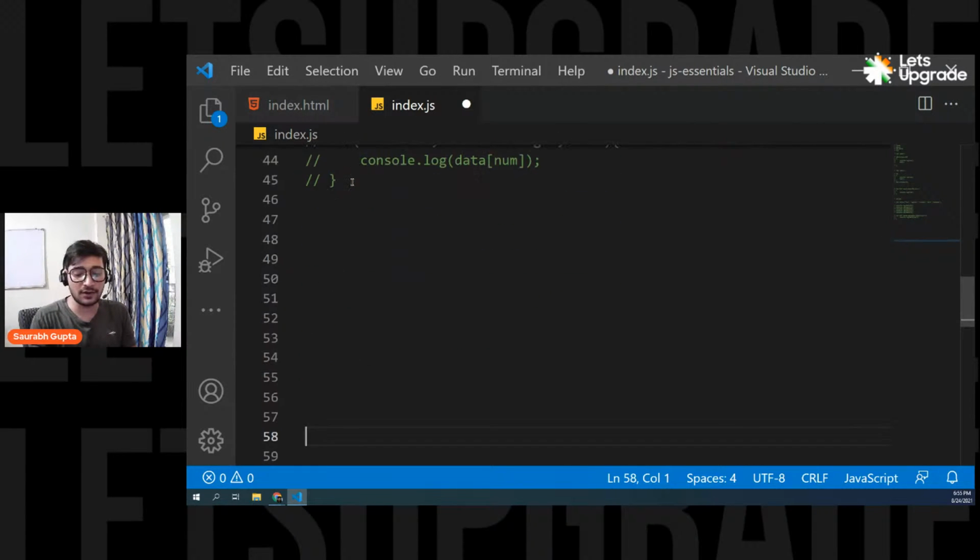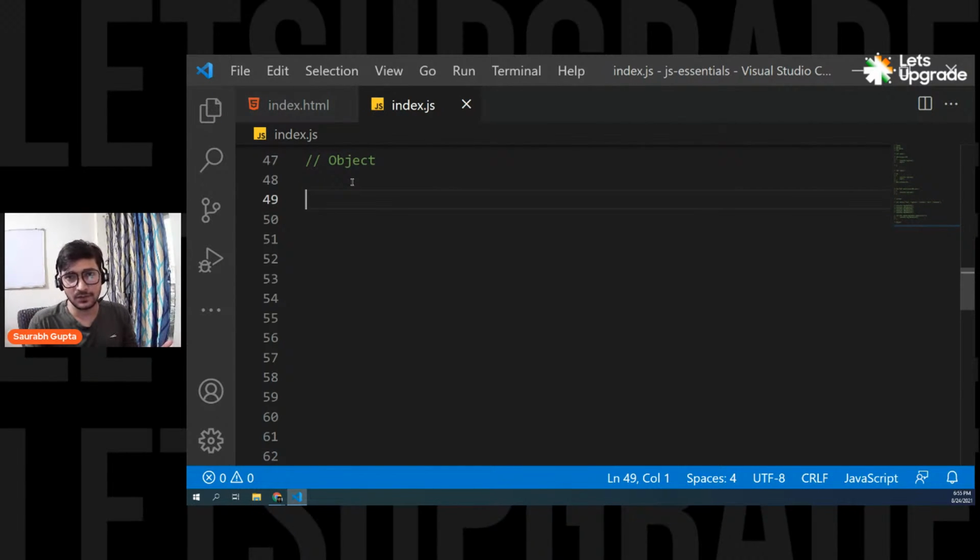So now, guys, let's move on to the next topic. And again, one of the most important topics in JavaScript, that is nothing but something called as objects, or for now let's say object. So what is an object in JavaScript? Okay, what exactly is an object in JavaScript? So object is nothing but a collection of properties. Now again, property, first of all, you have to understand what are properties. Before moving on to objects, let's try to understand what are properties, because you're going to hear this word a lot. So a property is nothing but, I'm going to explain it in two ways: in real world way and then in a programming way.